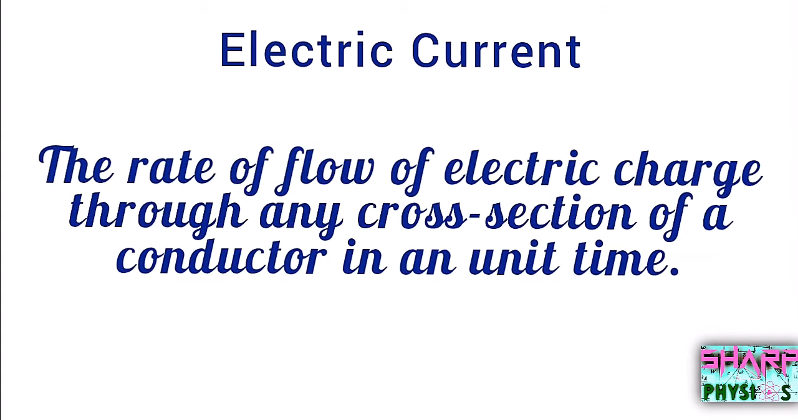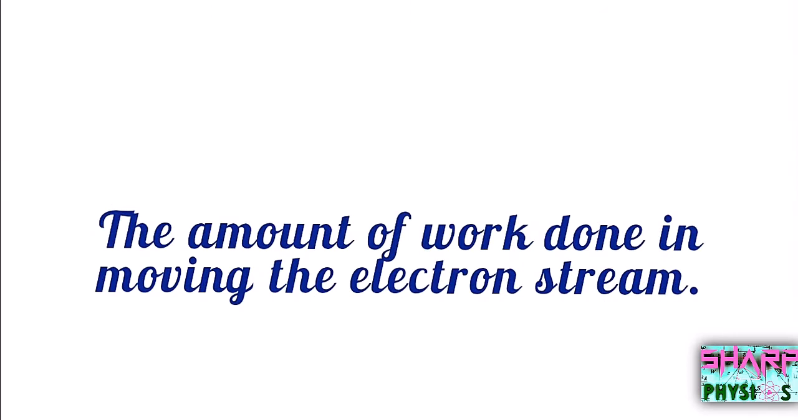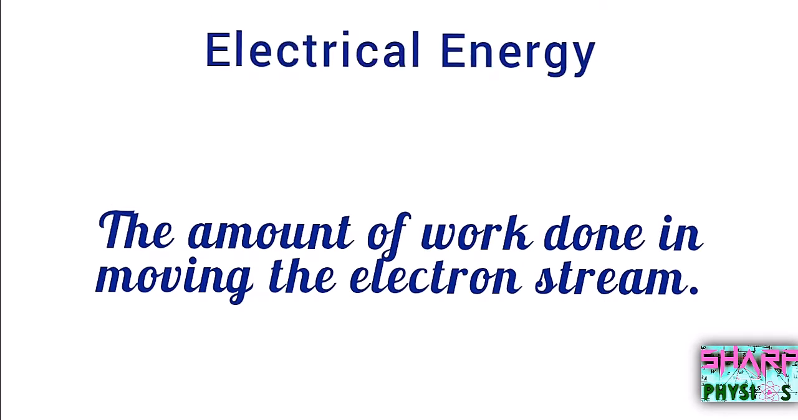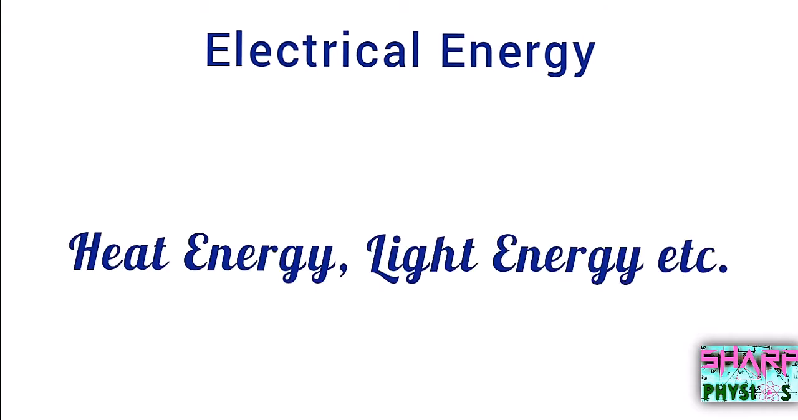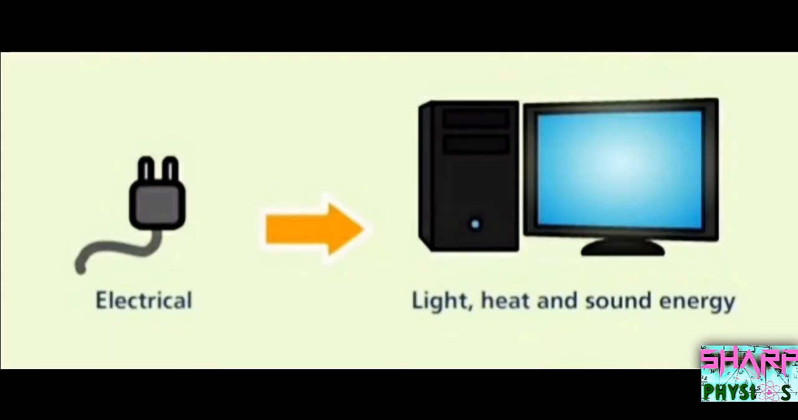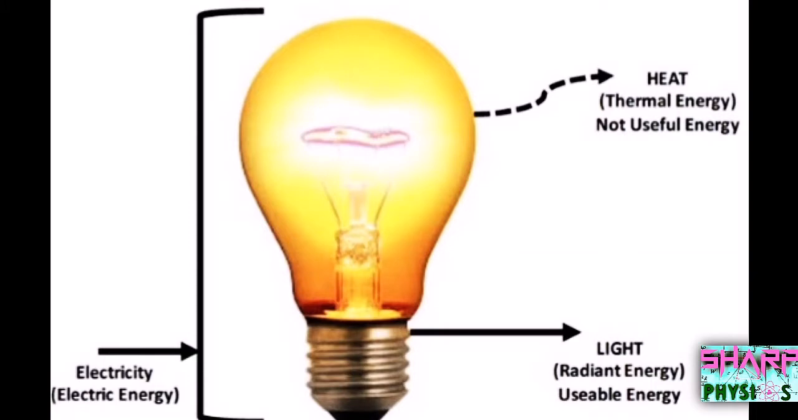Next we will see about electric current. It is defined as the rate of flow of electric charge through any cross-section of a conductor in a unit time. So the amount of work done in moving the electron stream is known as electrical energy. This electrical energy can be converted into other forms of energy such as heat energy, light energy, etc. For example, in a computer, the electricity is given as input, which gives out light, heat and sound energy. Similarly, the electric energy in a bulb is converted into light energy and heat energy.